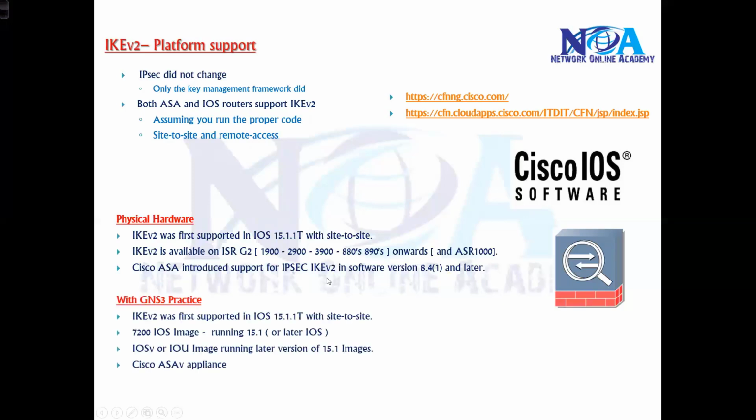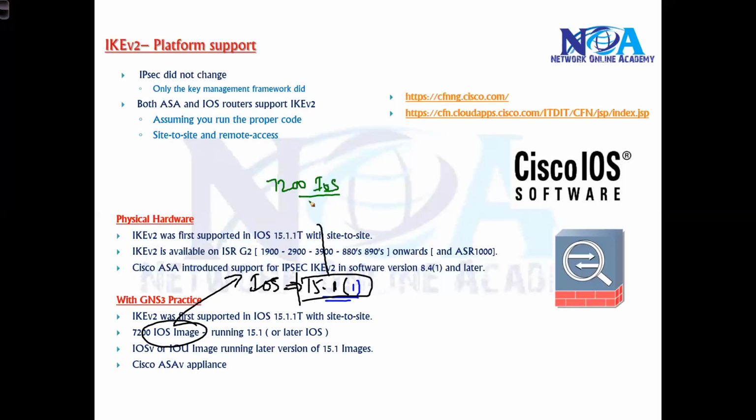And when you are trying to practice the labs with GNS3, you can use multiple options. Most of the labs we'll be doing, the next week, what we are going to cover, are mostly based on IOS versions. You need to make sure that you are running 15.1 or later IOS versions. You can do this with the help of any Cisco IOS image. If you are using a 7200 IOS image, they probably do support 15.x IOS versions.